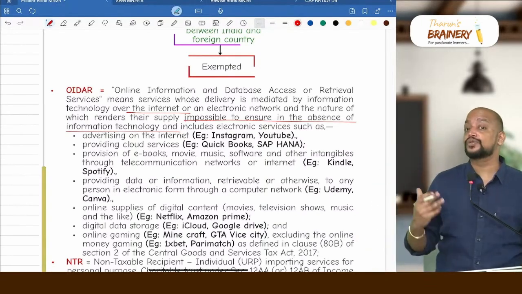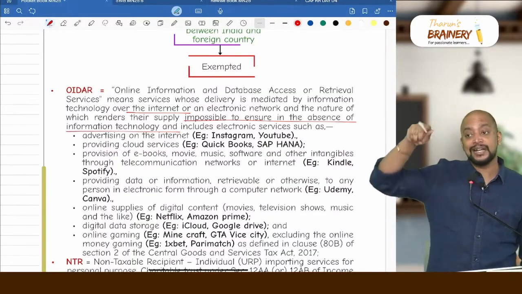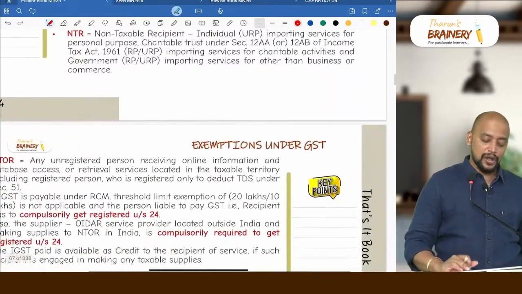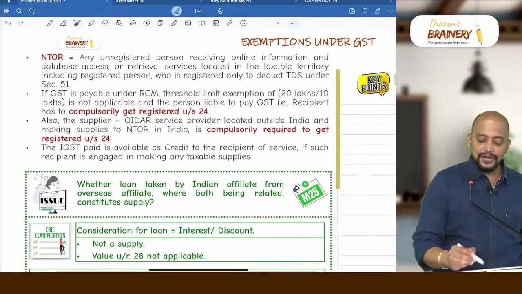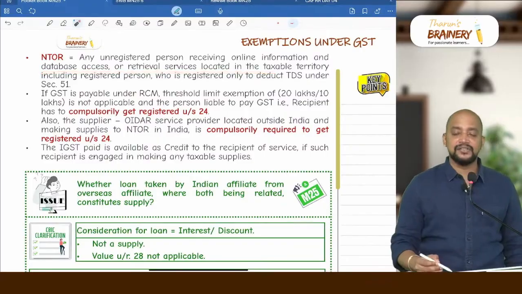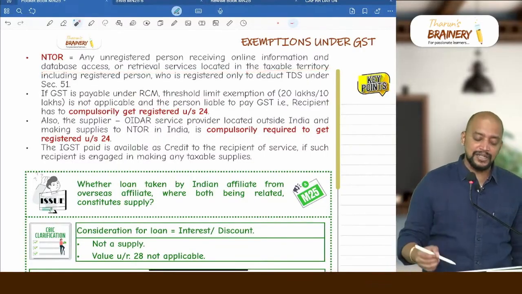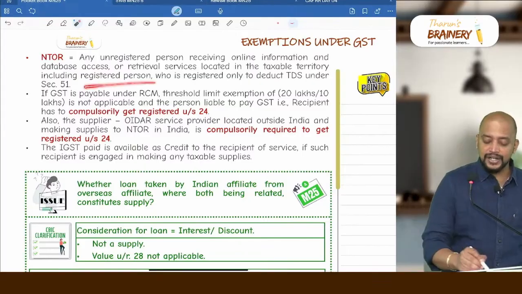Import of OIDR service, who will pay? If it is imported by NTOR, then it will be payable under FCM. Who is a non-taxable online recipient? Any unregistered person receiving online information database access retrieval services. Where is that person located? Located in the taxable territory, okay, including a registered person.